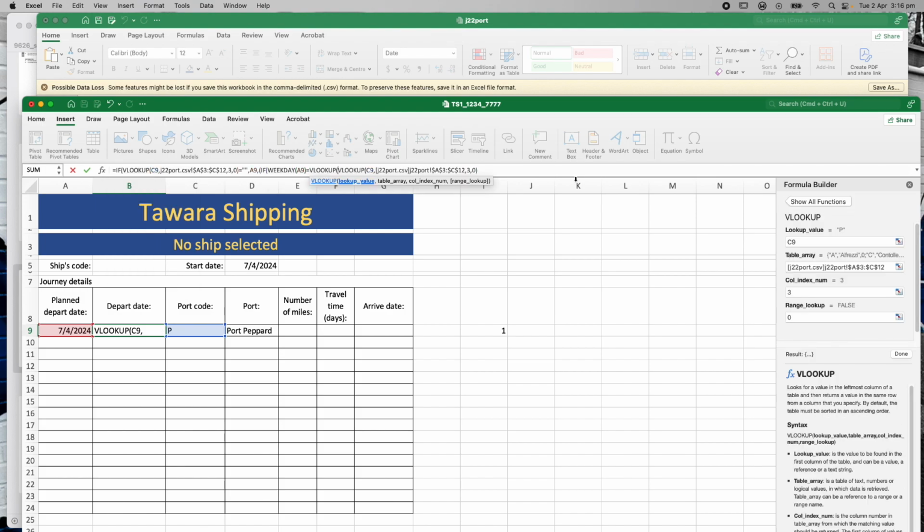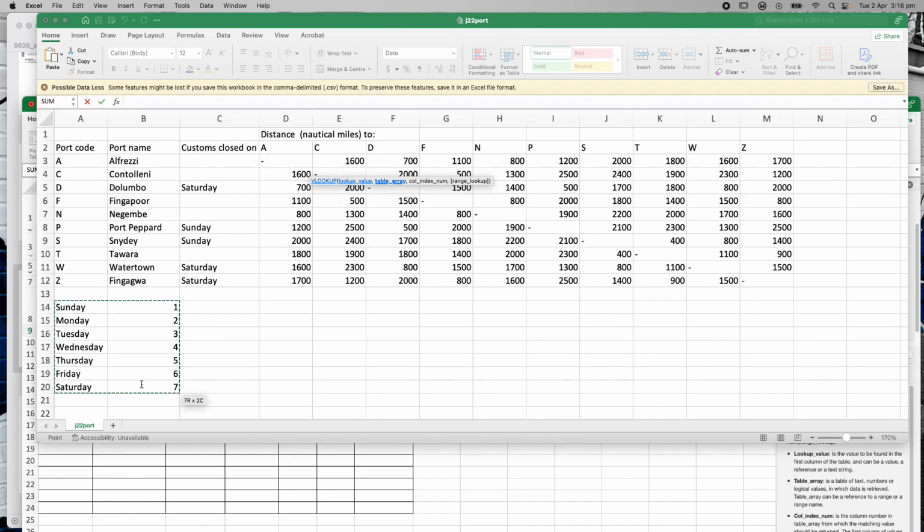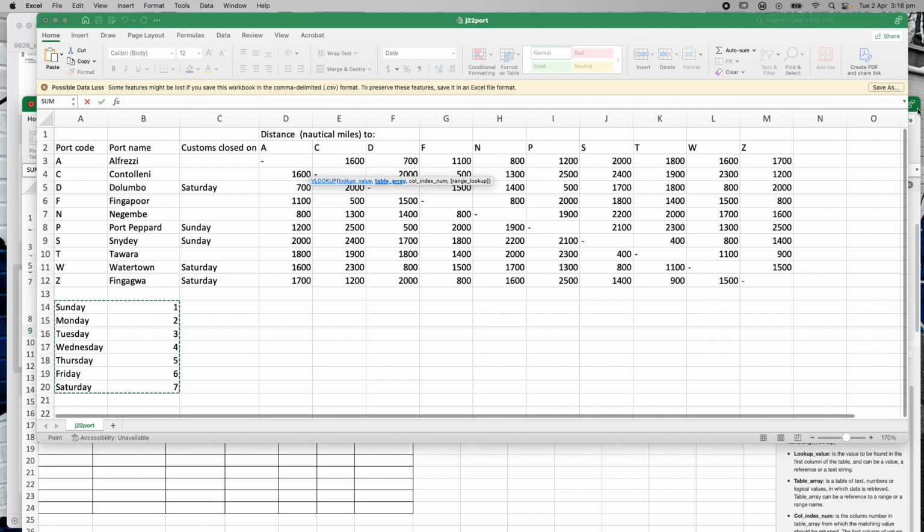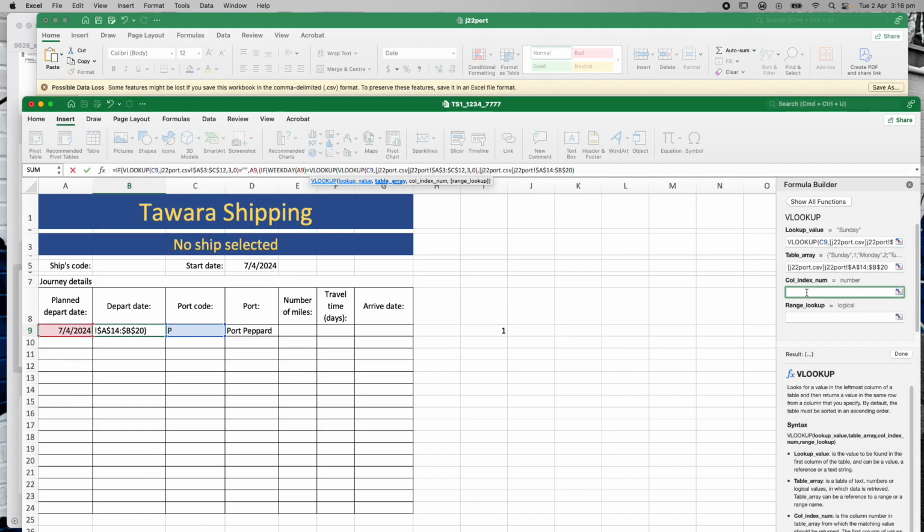VLOOKUP brackets. So I'm doing a VLOOKUP comparing my port code to, yes, what table array am I comparing it to? That table array is going to be this one here. Bang, that section there. I'm comparing it to that. So that's done. My column index is going to be column number 2, and my range is going to be 0. So that should be exactly like that. I should say done on that. Okay, but I haven't finished all my other things, right? So that's why it's giving me an error.